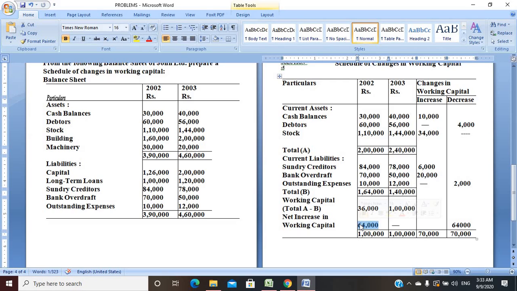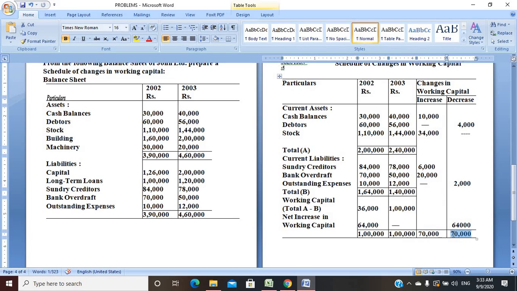So whenever you find an increase, we mention working capital 64,000 in the decreasing column. So we have to total this: 36,000 plus 64,000 gives the figure 1 lakh. Same, 70,000: 10,000 plus 34,000 plus 6,000 plus 20,000 gives 70,000. Here 4,000 plus 2,000 plus 64,000 gives the figure 70,000.